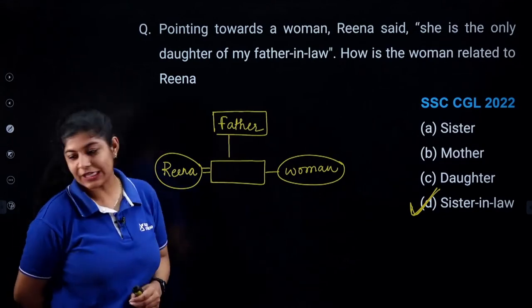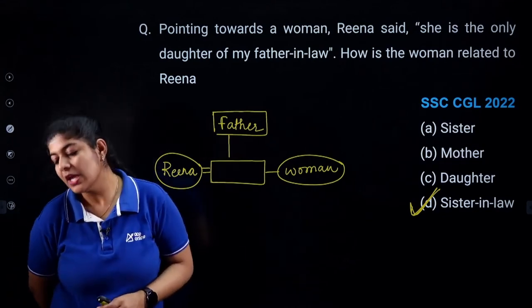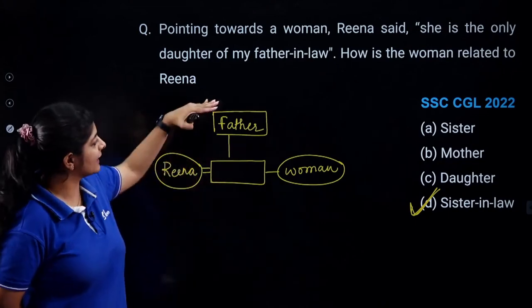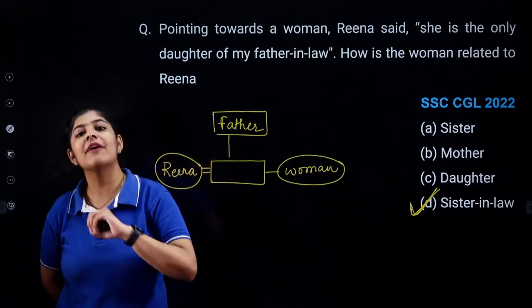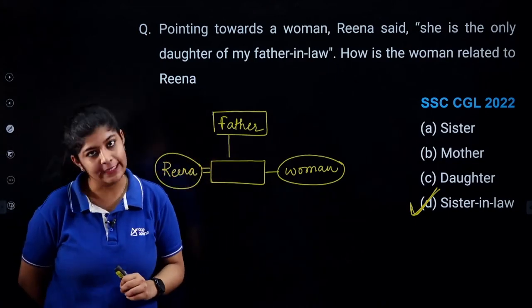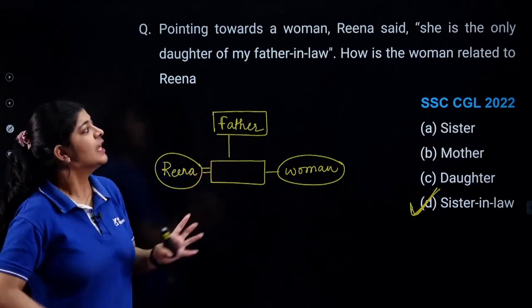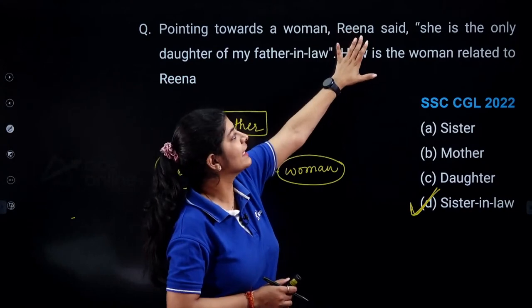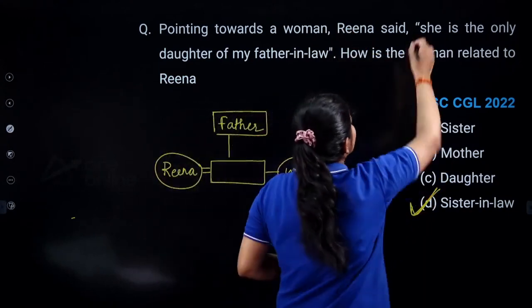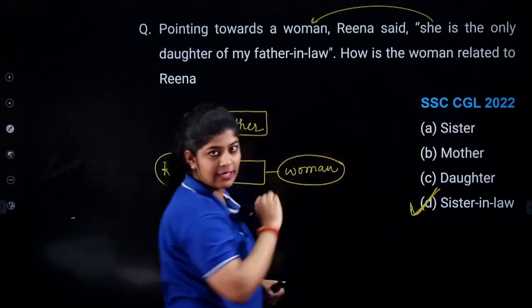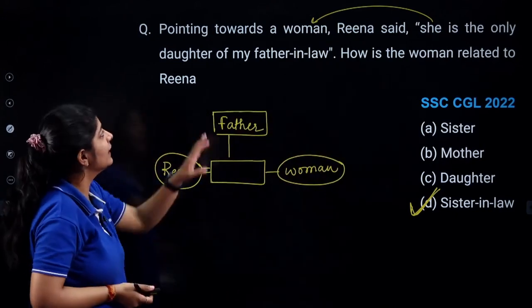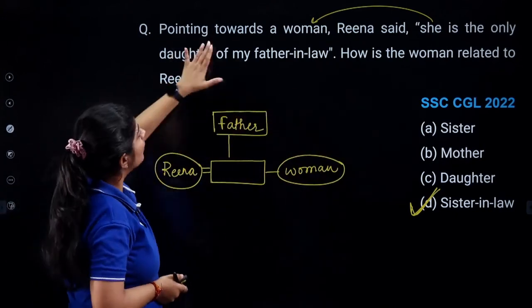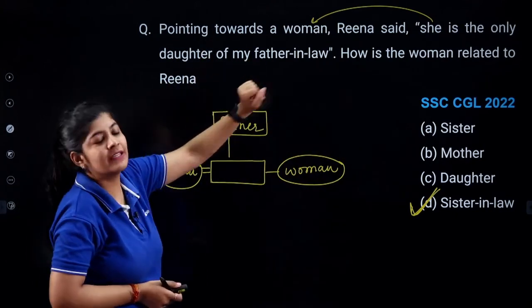Basically, Shrisha and Shweta, you just need to cross-check the diagram as well after drawing the family chart, right? Here, Reena is saying something. She is indicating towards that woman, that she is the only daughter of my father-in-law.